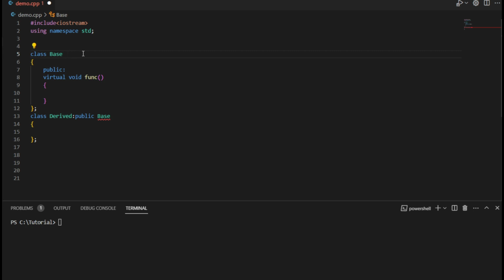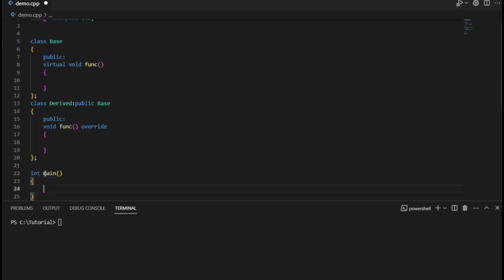Another use case could be that assume you have the same base class over here, and I am inheriting that particular base class in my derived class. And now in the derived class, there is a virtual function in the base class, and I will override that particular virtual function in the derived class. Just to make sure that I am overriding this particular function, I'll use the override keyword as well. And now, maybe we can have a main function over here.